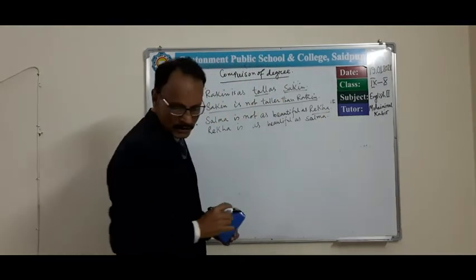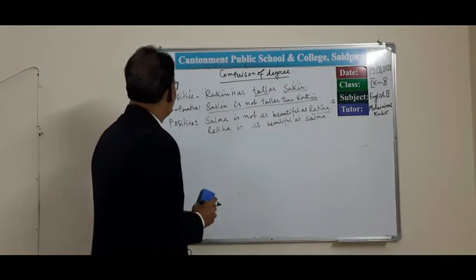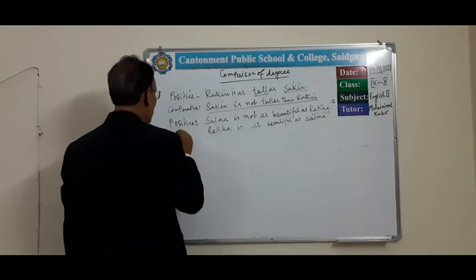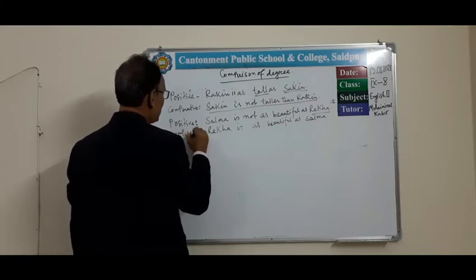Okay, in this way we can transform it from positive to comparative form.